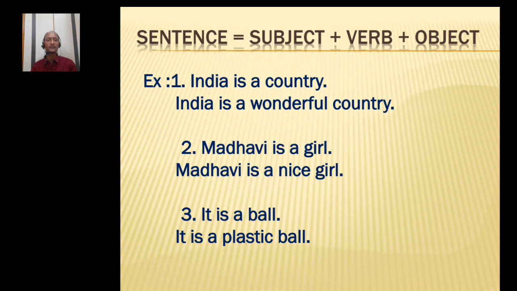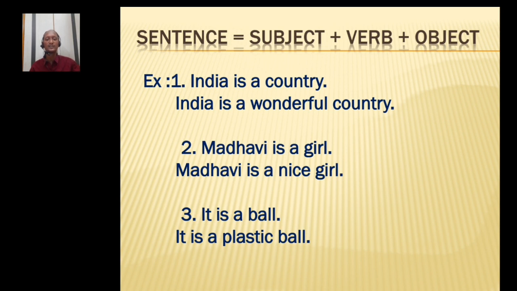This is a plain statement without any adjective. If I want to add some more information to the noun girl, what kind of girl Madhavi is? Madhavi is a nice girl. And the third one, it is a ball. This is also a plain statement without any adjective. If I want to say what kind of ball it is, then I can modify the noun ball. It is a plastic ball.